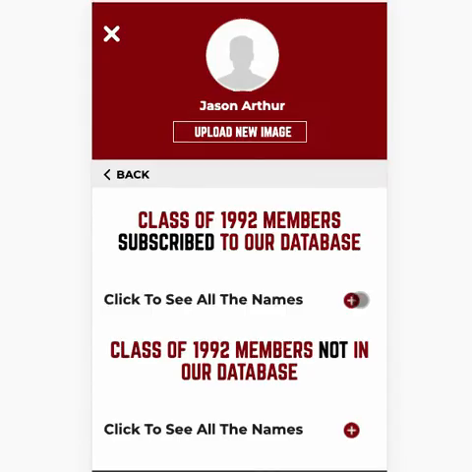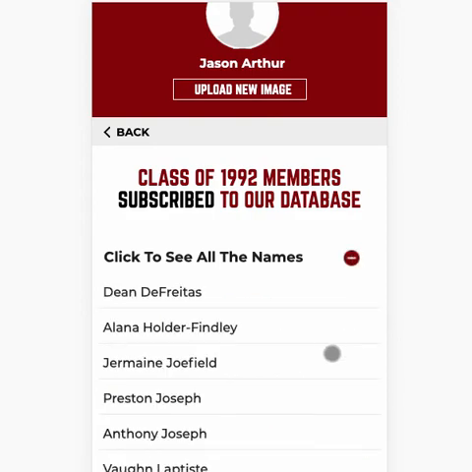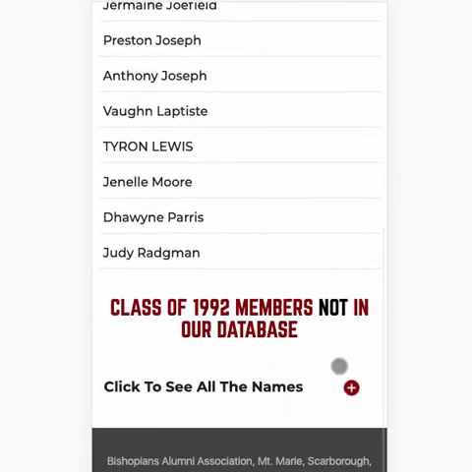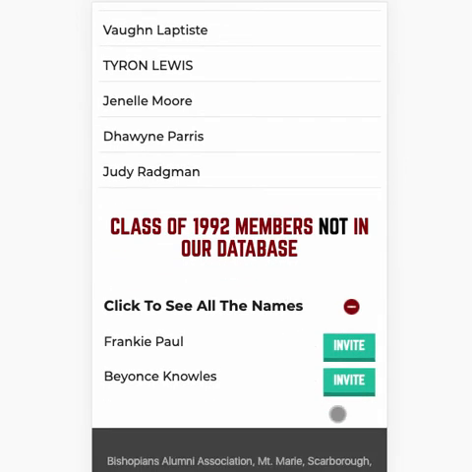Up next is year group names. The names are divided into those already subscribed to our database and those who aren't. In this upper section are the names of those in your year group subscribed to our database. In this, the lower section, are the names of those from your year group not subscribed to our database.